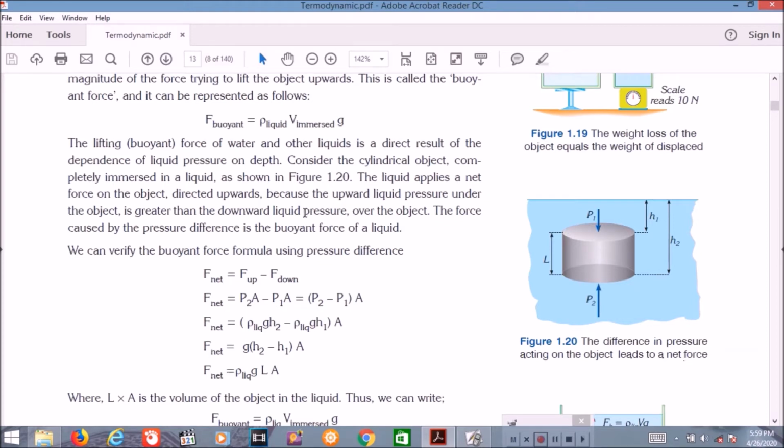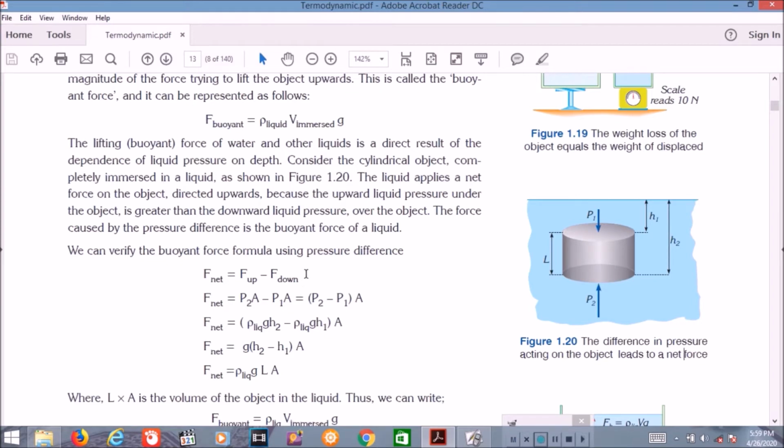But we can learn from this paragraph that the lifting or buoyant force of the water and other liquids is a direct result of the dependence of liquid pressure on depth. Or in other words, the buoyant force here appears because of the pressure from the liquid.